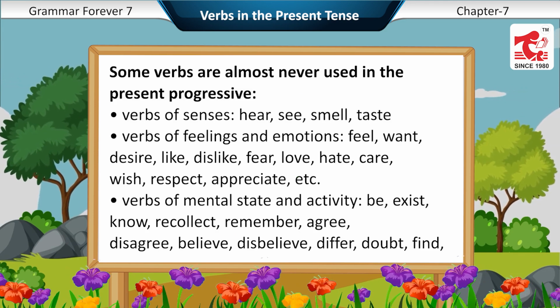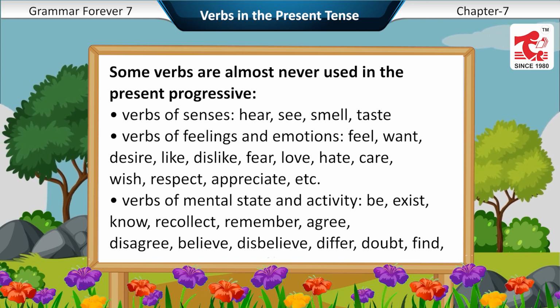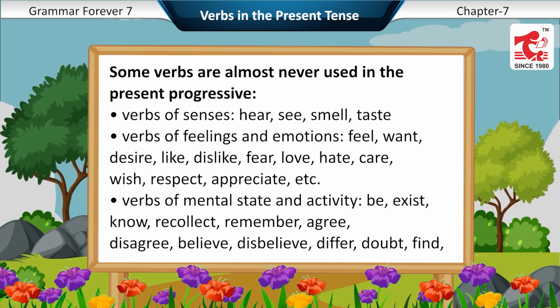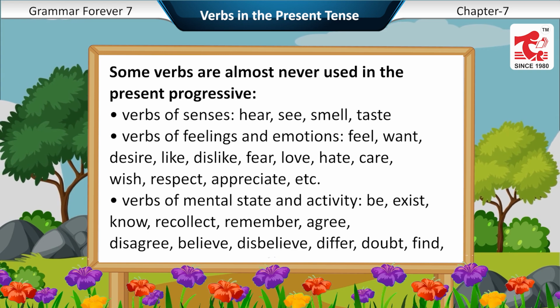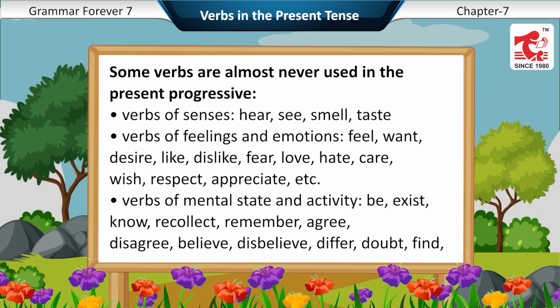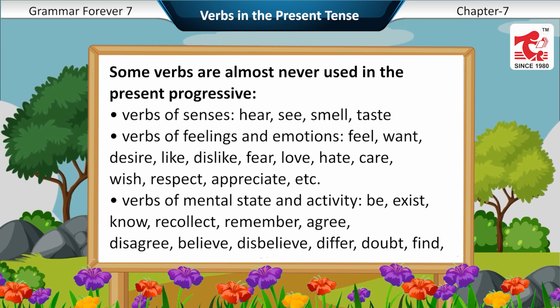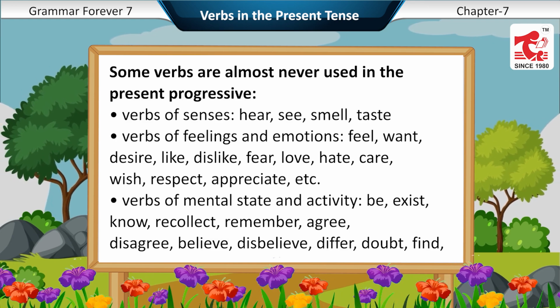Some verbs are almost never used in the present progressive. Verbs of senses: hear, see, smell, taste. Verbs of feeling and emotions: feel, want, desire, like, dislike, fear, love, hate, care, wish, respect, appreciate, etc.